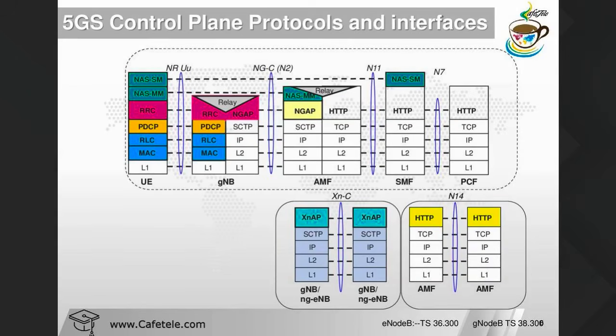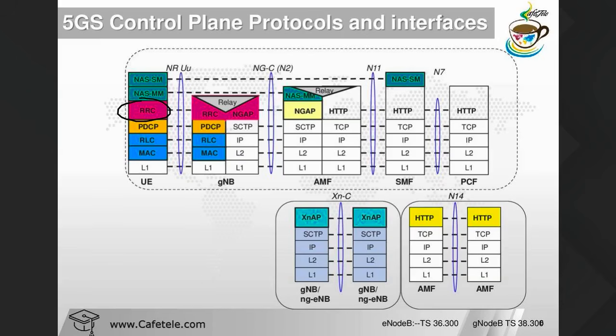Right now I'm in the RRC part. As I explained, RRC messages are basically used to transfer over the set of signaling radio bearers. So what are the signaling radio bearers? The same as LTE. In LTE, how many SRBs do we have? SRB0, SRB1 and SRB2. In NR we have SRB0, 1, 2 and 3.